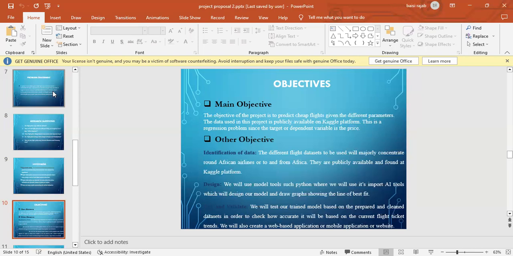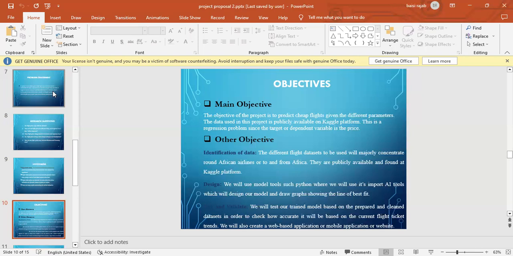We shall have to scrape some data from websites. We shall use Selenium tools for scraping data from websites using their URLs. So after we have trained our model very well, it will be able to predict future flights.